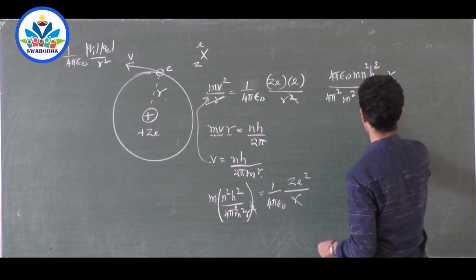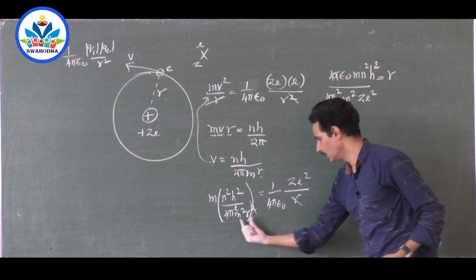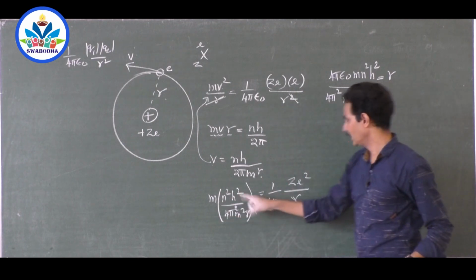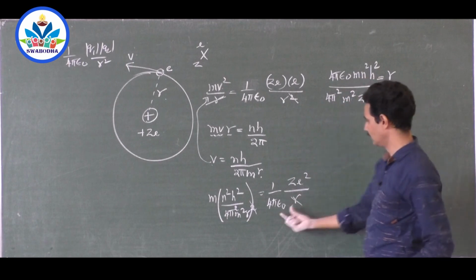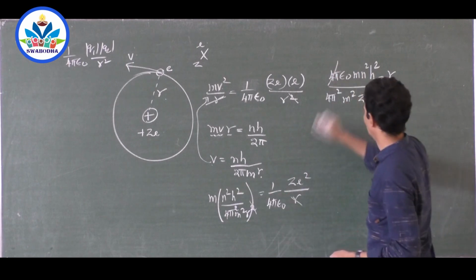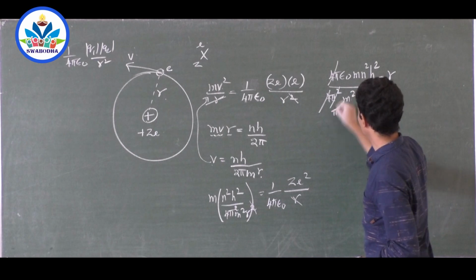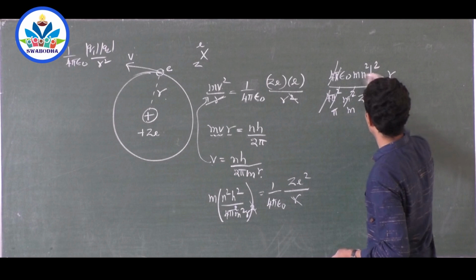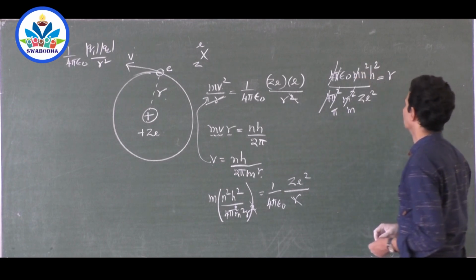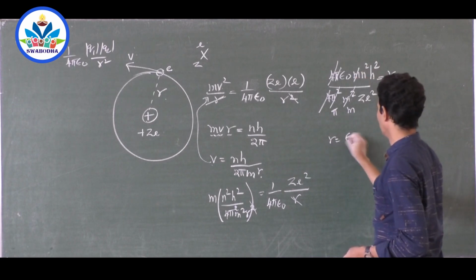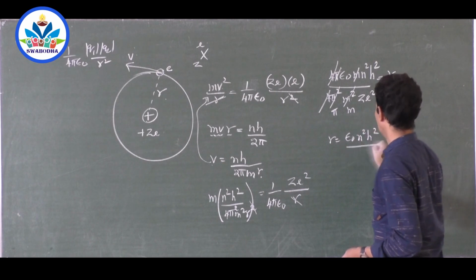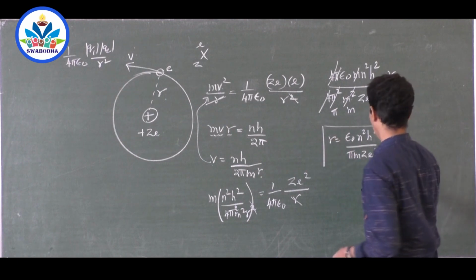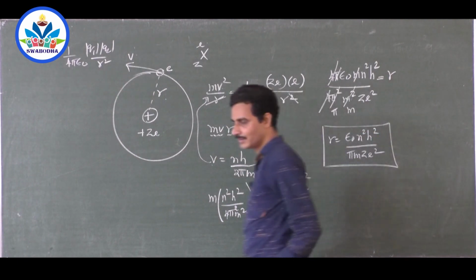Z squared is remaining, Z squared here, 4 pi squared m squared here, and n squared h squared, and this 4 pi epsilon. Cancel the things. One pi remains here, one pi gets cancelled. Then m squared, one m remains here, one m cancels. So what is the answer? Radius is equal to epsilon naught n squared h squared divided by pi m Z squared. This is the formula for the radius, and we will analyze this formula.